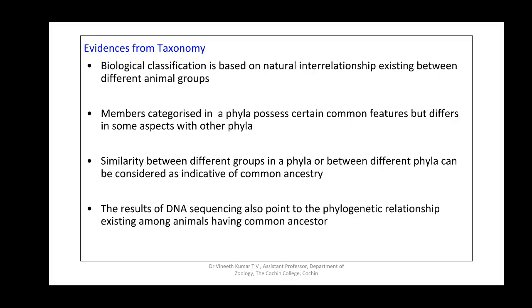So these all point to a common ancestor and the existence of evolution, where a single organism, like the coacervate or the microspheres, evolved and gradually transformed into a multicellular organism.